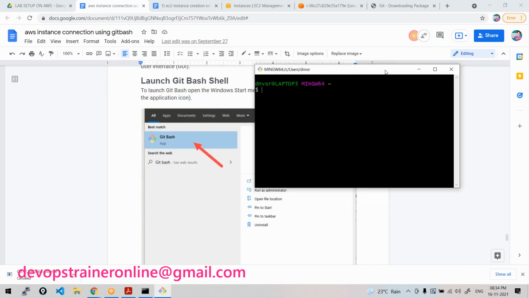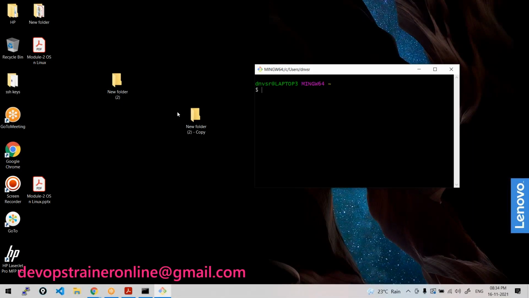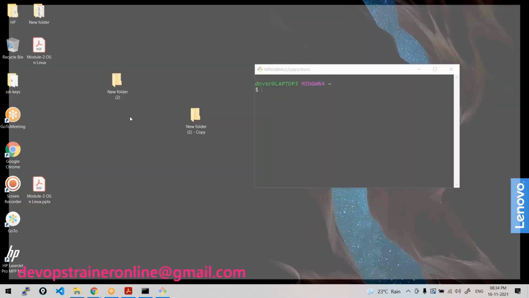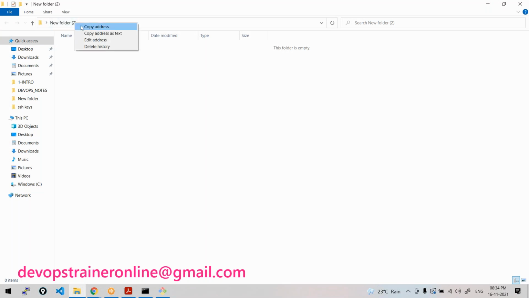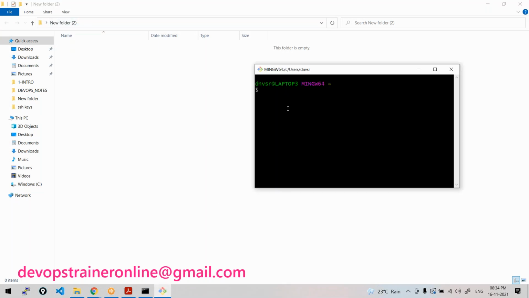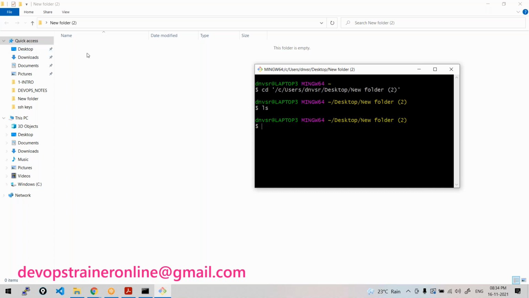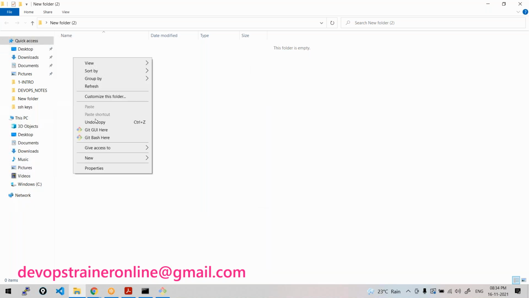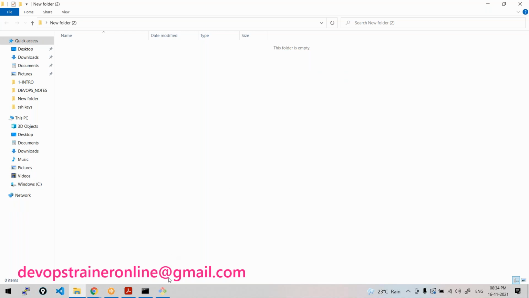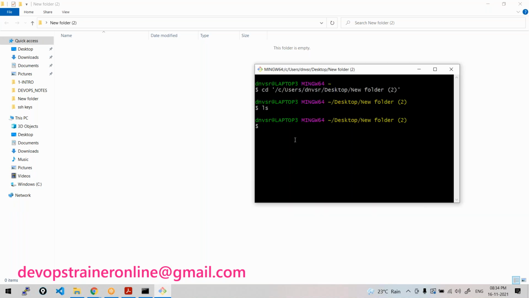Now see here, suppose I want to go to some directory. Let's say I want to go to this particular directory. Copy this address. How do you go to the directory from a command line? cd, paste that. You can check here, right? Can you see that you are in this particular directory? ls will list the files in that directory. I don't have any files. So how do you create a file? Of course, one way is right click, new file, or else from the command line, how do you create it?